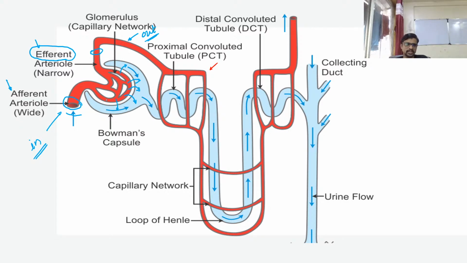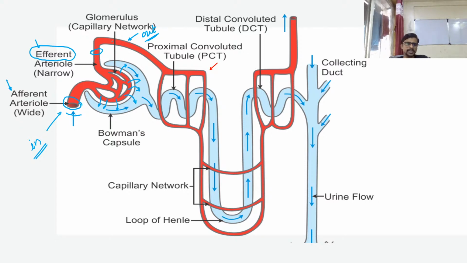We know there are a few types of cells here, we call them podocytes. They have foot processes. We already discussed how these foot processes and the slits are involved in the filtration of the blood. And this urine is now moving toward the collecting duct.